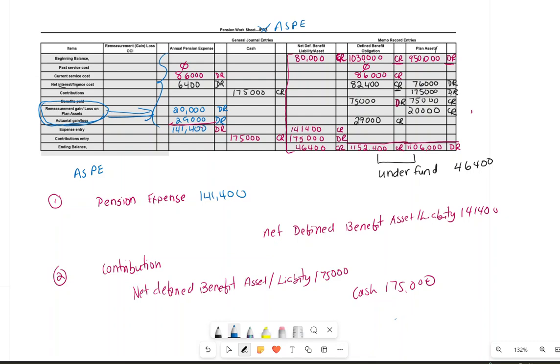I hope this question will help. This question gives you the overview of chapter 19. We did this question following an ASPE and following an IFRS, and this question also has both the remeasurement gain and loss and the actuarial gain and loss. Again, this is the overview of chapter 19.